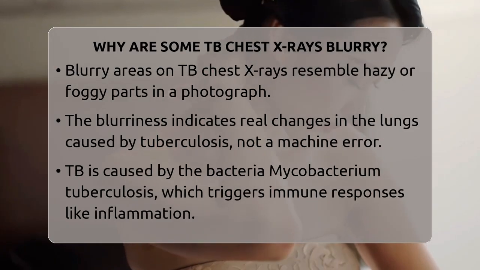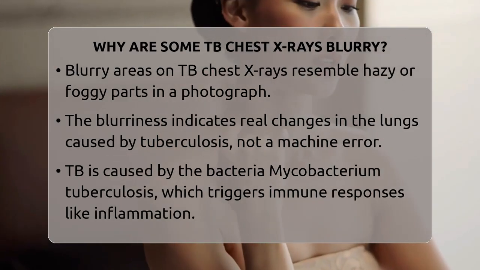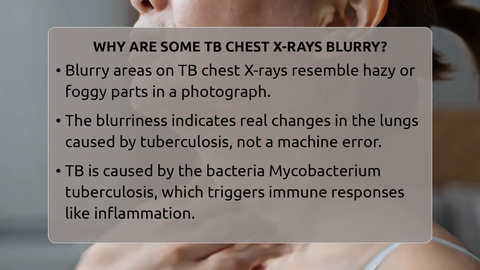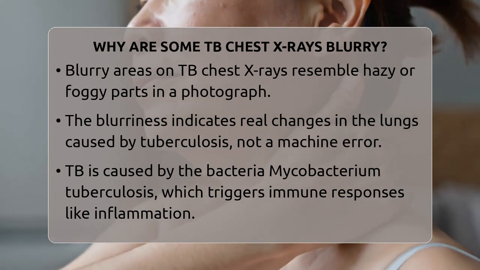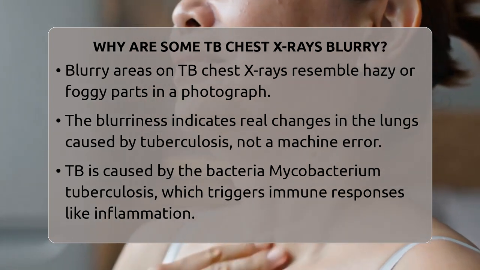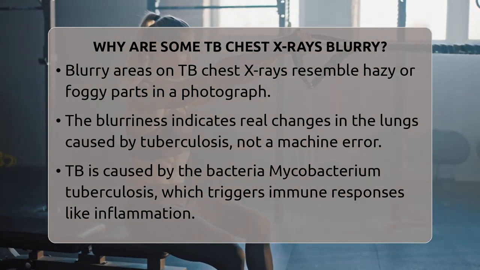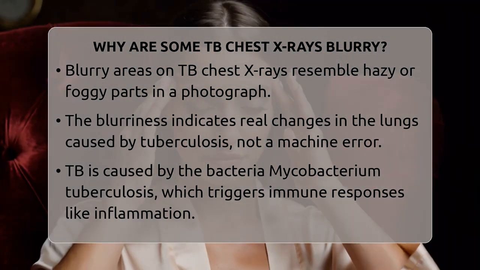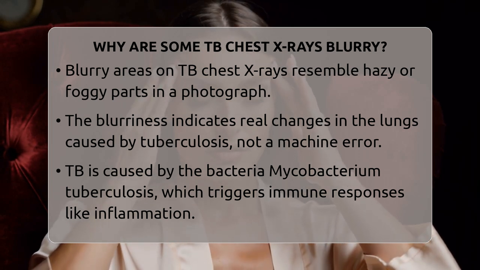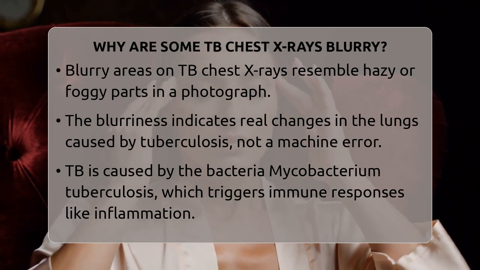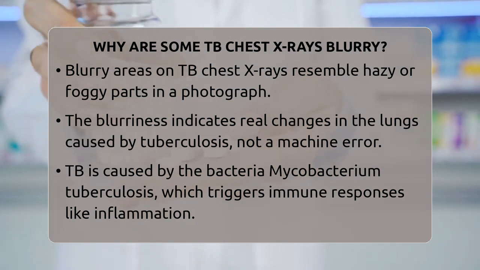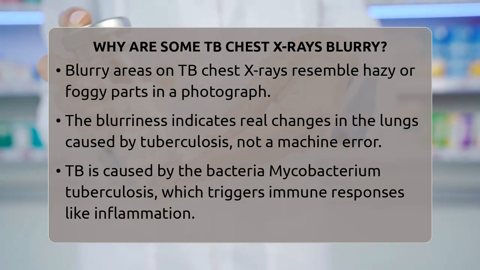Why are some TB chest X-rays blurry? Imagine looking at a photograph where some parts are sharp and others seem hazy or foggy. That's similar to what doctors see on a chest X-ray when they look for tuberculosis. The blurriness on these images isn't a mistake or a problem with the machine. Instead, it reflects real changes happening inside the lungs because of the disease.